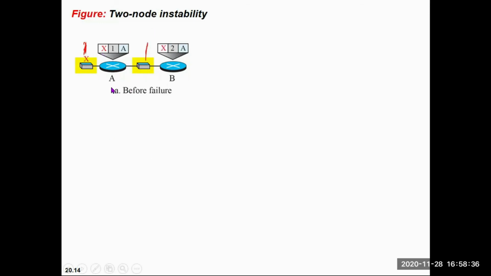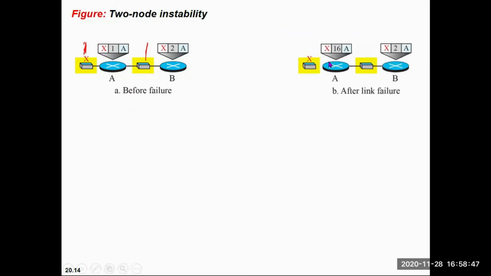Now, node instability will occur when a link fails. Suppose the link between X and A has failed. When it fails, in place of 16, I will tell you why I am writing 16, this will be infinity. If you consider 16 also, it's okay.